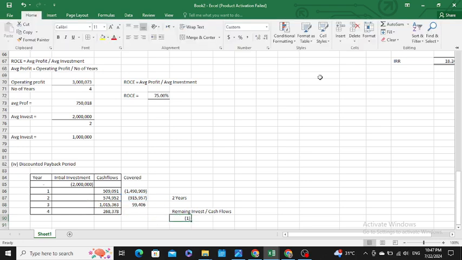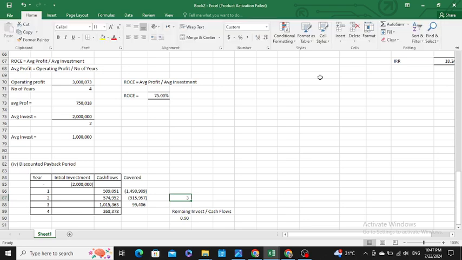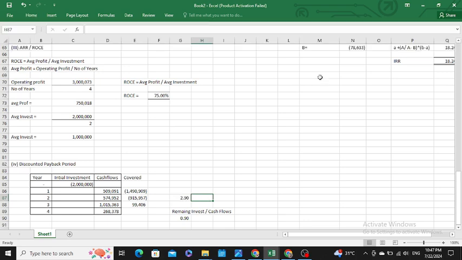So you have covered the investment at 2.9, which is 2 plus 0.9. So your payback period is 2.9 years.